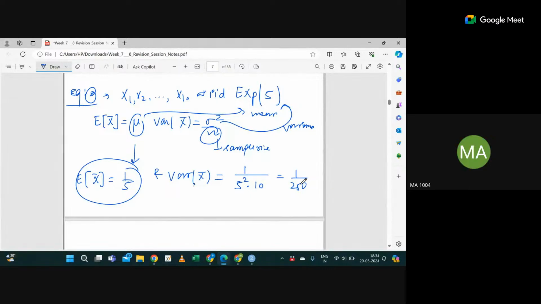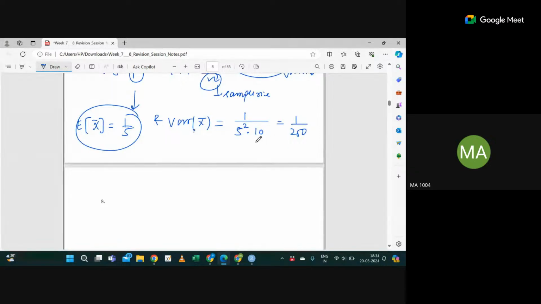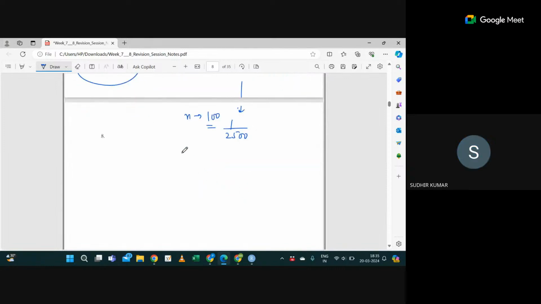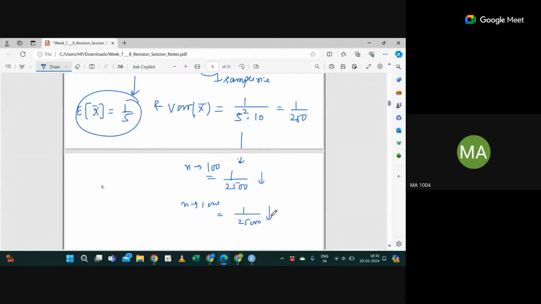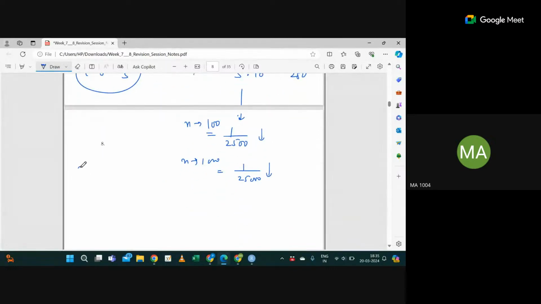So you can simply see, if you have sample size n as 100, then you will get 1 by 2500. If n is, let's say, 1000, then you will get 1 by 25,000. So you can see the variance is decreasing. If n is increasing, then variance is decreasing here. Are you getting what I'm trying to say here?